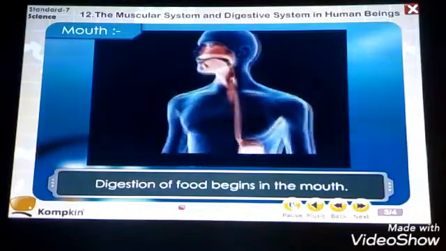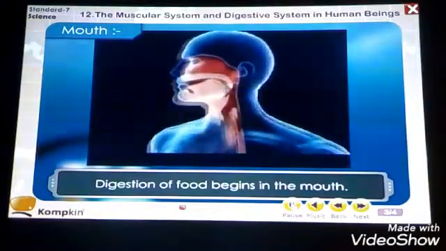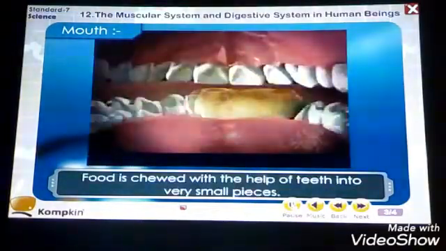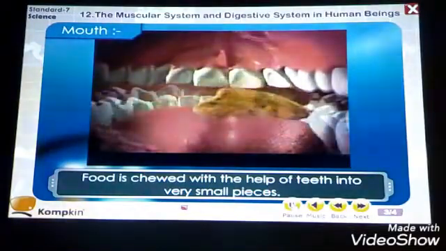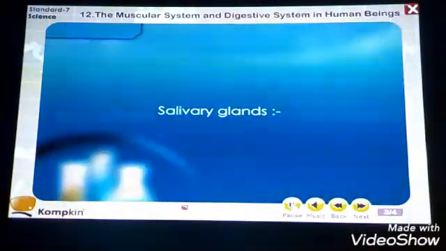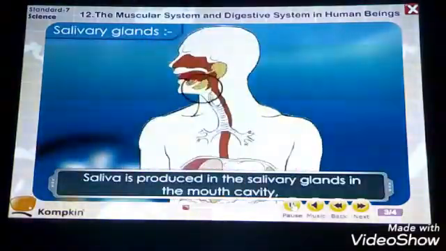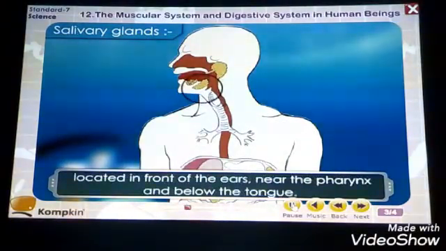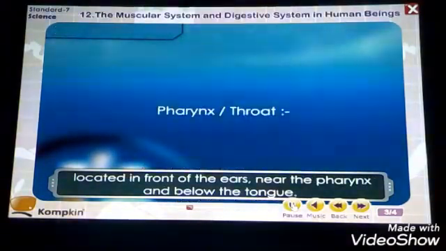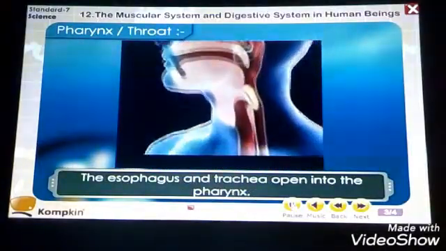Now it comes the mouth. Digestion of food begins in the mouth. Food is chewed with the help of the teeth into very small pieces. Then the salivary glands, saliva is produced in the salivary glands in the mouth with the help of our tongue, located in front of the ear, near the pharynx and below the tongue. Now it comes the pharynx and the throat.